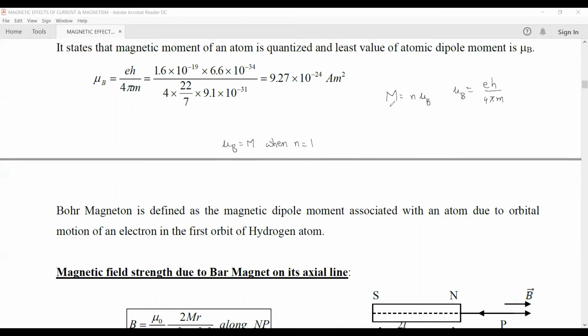So an electron which is revolving around the nucleus acts like a magnetic dipole, and its magnetic dipole moment is given by n into mu b, where mu b is called the Bohr magneton and is given by Eh upon 4 pi m.